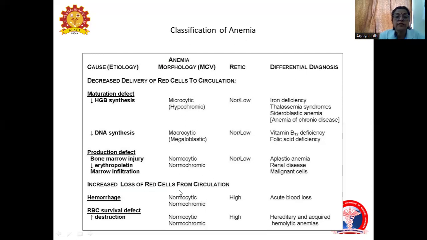Increased loss of red cells from the circulation. Whenever there is hemorrhage, it is normocytic, normochromic. Here again, the reticulocyte count is very high in case of hemorrhage, as in acute blood loss. Increased destruction of the RBCs: hemolytic anemia may be hereditary or acquired. Here again, the MCV is almost normal and reticulocyte counts will be high.